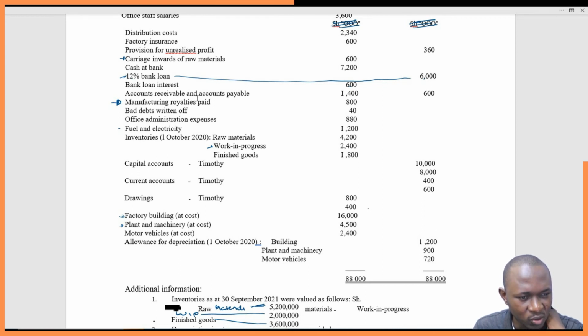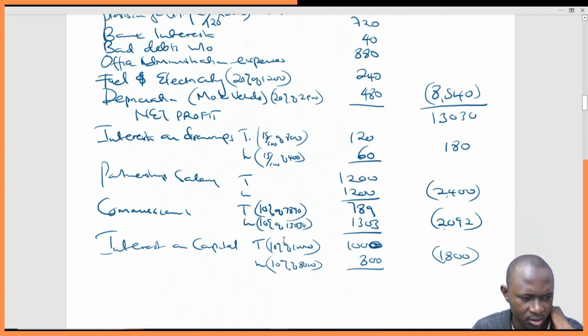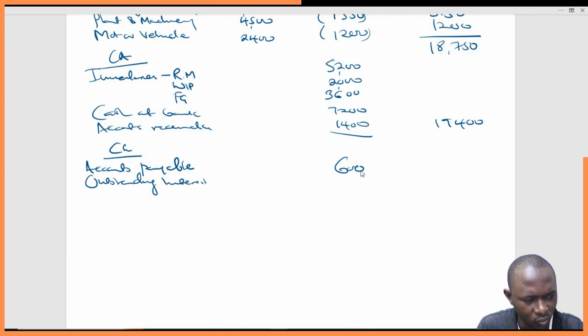And then accounts payable, you can see accounts payable 600. Accounts payable, let's come down here. Accounts payable 600. Then outstanding or accrued interest is 120.